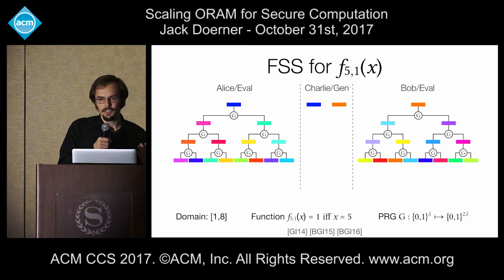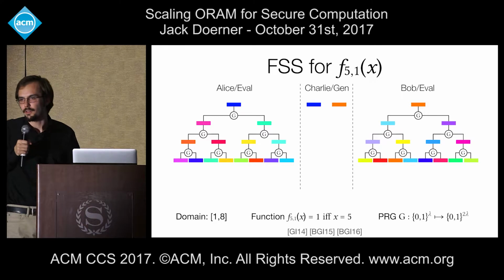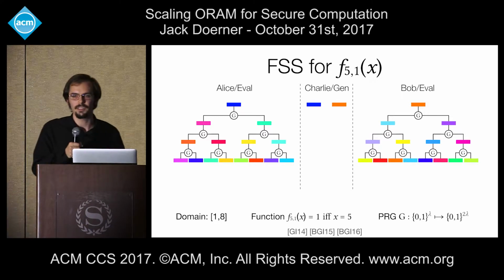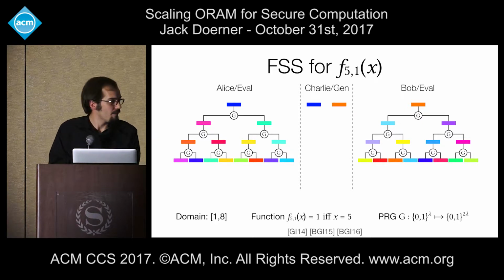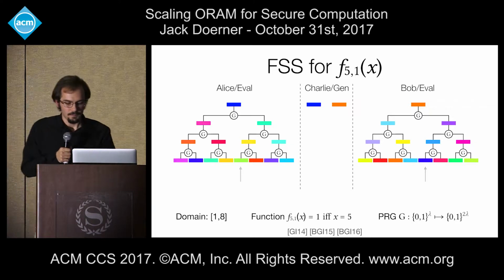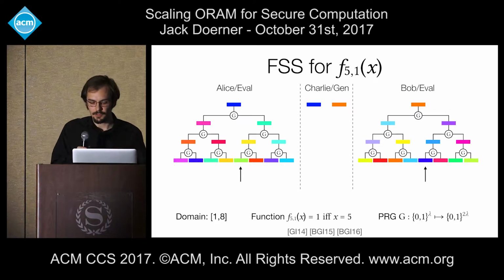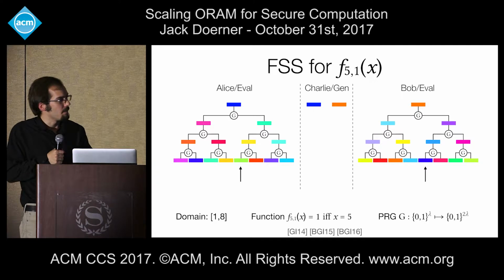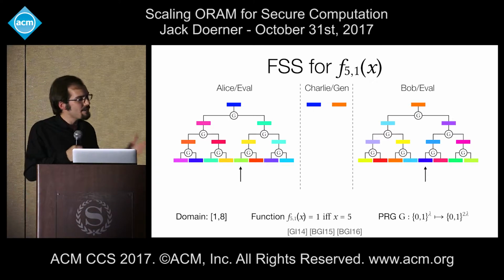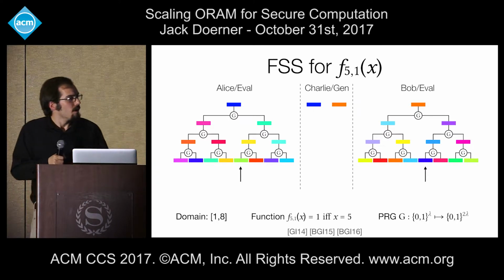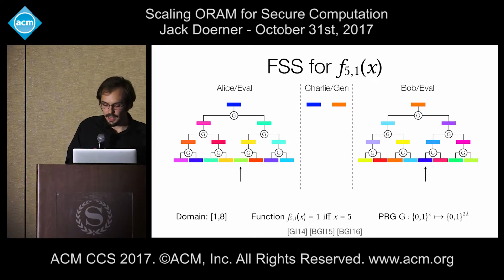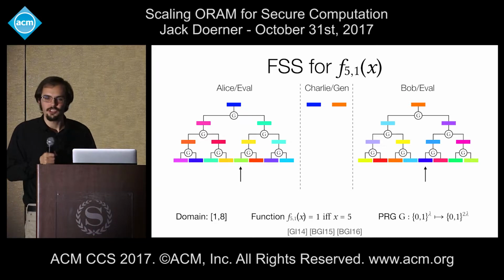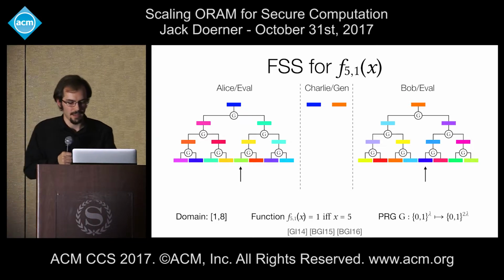Now, bear in mind, these leaves can be thought of essentially as secret shares of a random value at each location. But what we desire is that Alice and Bob should have secret shares of 0 at every location. That is, identical shares, except for location 5, where they should have shares of 1. The generator can effect a transformation for Alice and Bob in the following way. Bear in mind that because it has both of their seeds, it can predict any value in either of their trees. So, it begins at the top level, predicts both of their values, for both Alice and Bob, and then generates a special correction value that it can send to Alice and Bob independently.